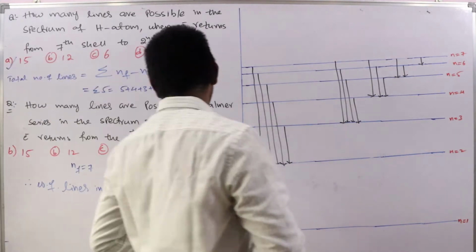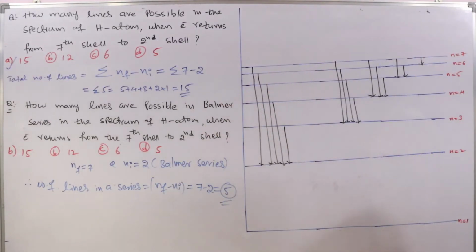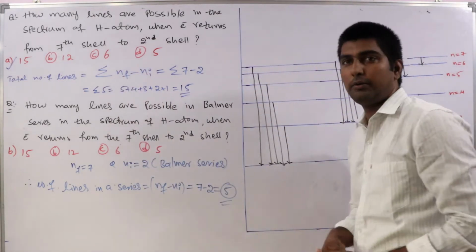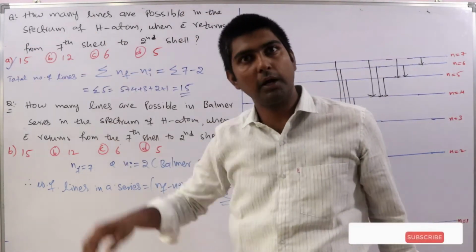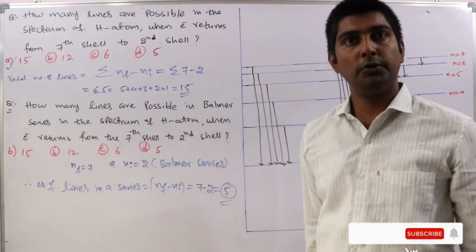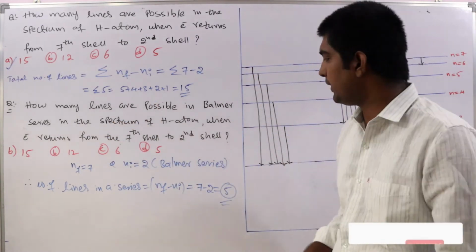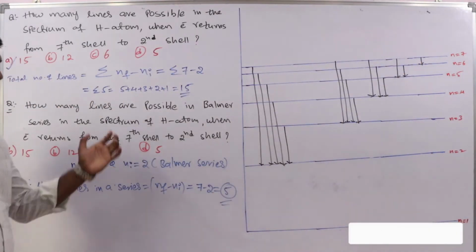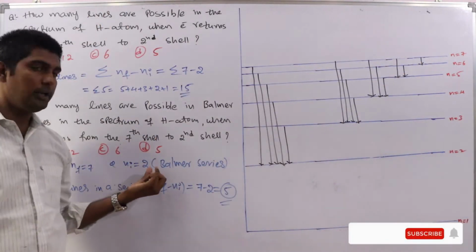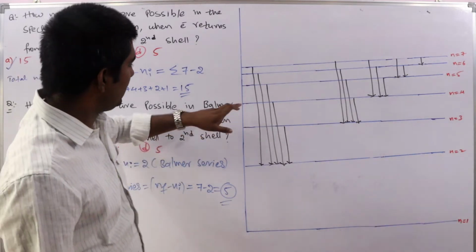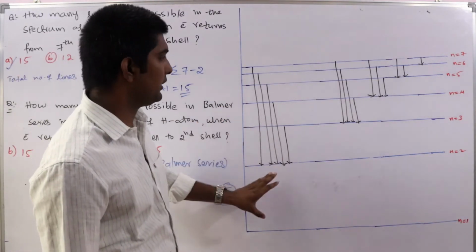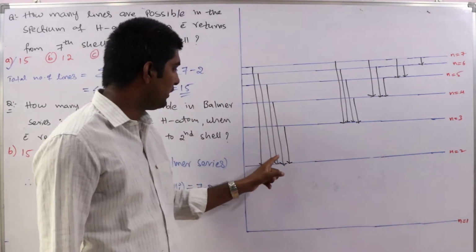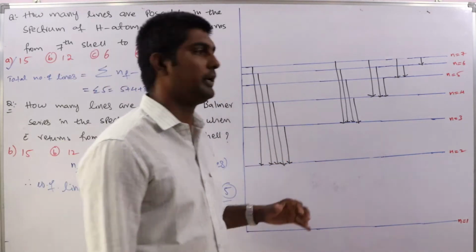Depending upon the given problem, with a slight difference, here they ask you to find out total number of lines, but here they ask only how many lines are possible in the Balmer series. In Balmer series ni equal to 2, we know that. So 1, 2, 3, 4, 5, total 5 lines we get.